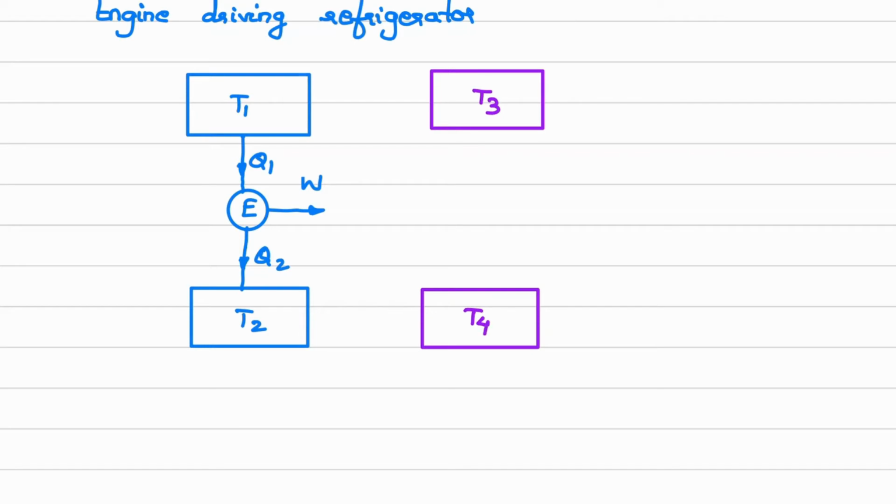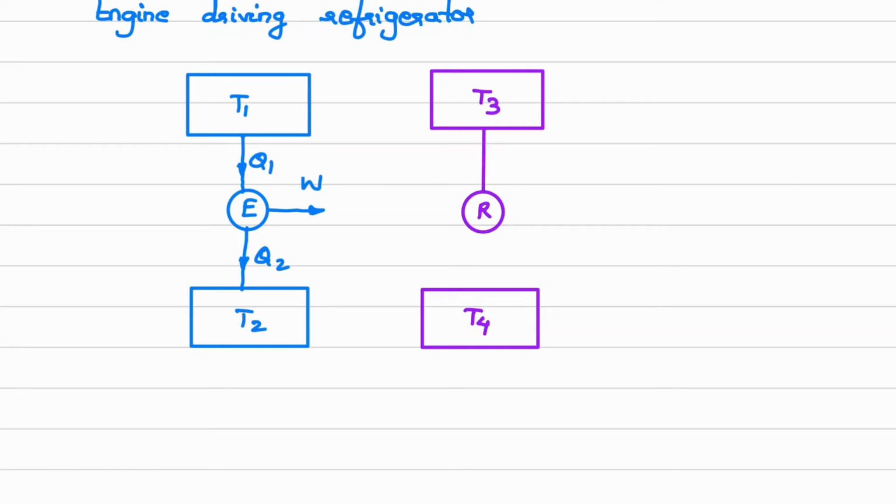You can change the numbering. You can write here T4, you can write here T3. It doesn't matter. What matters, according to the given question, is that you write down the given data with the appropriate notation. You can change the notation as per your requirement, but your answer will remain the same. So this is the refrigerator.